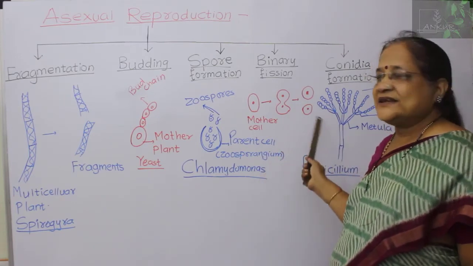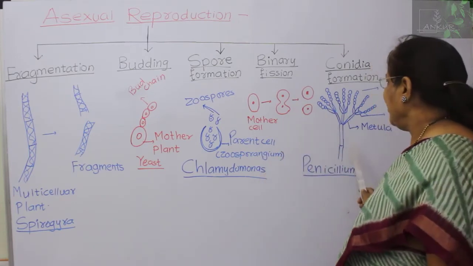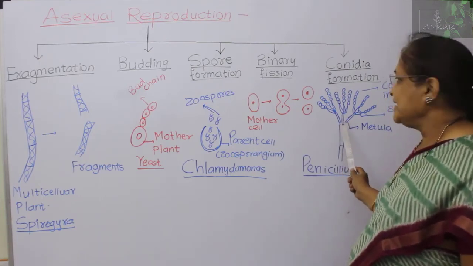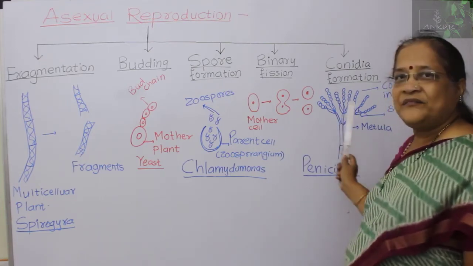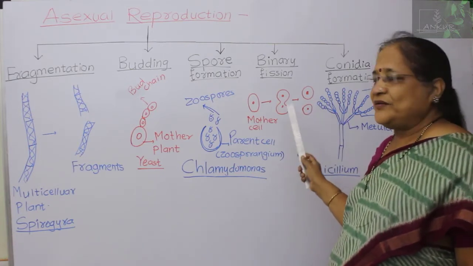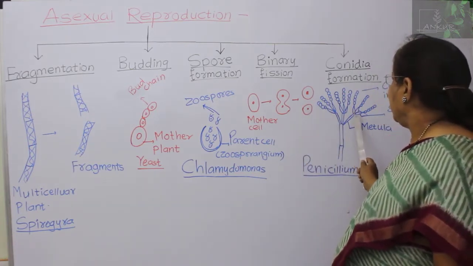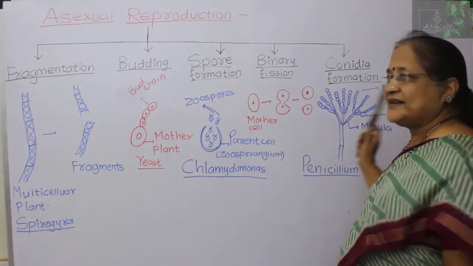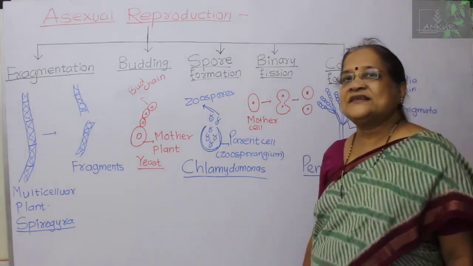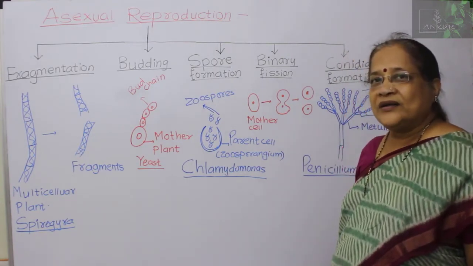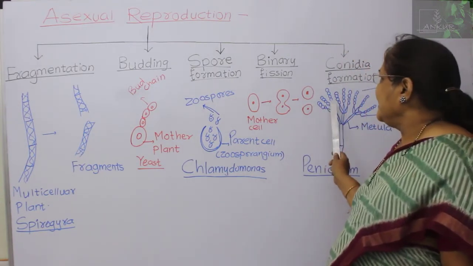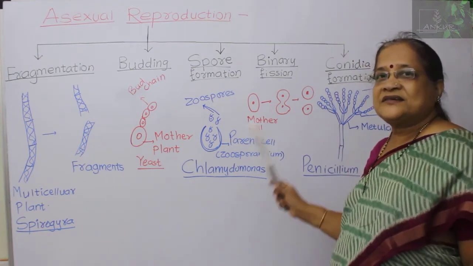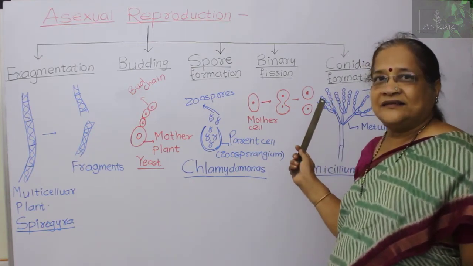This is an asexual reproductive structure in which on these branches you get again branch structures, and these branches we call the metulae. On these metulae again you get bottle-like, elongated structures, and those we call the sterigmata. And on these sterigmata you get the formation of spores which are in chains.